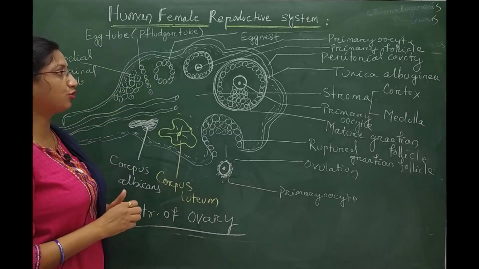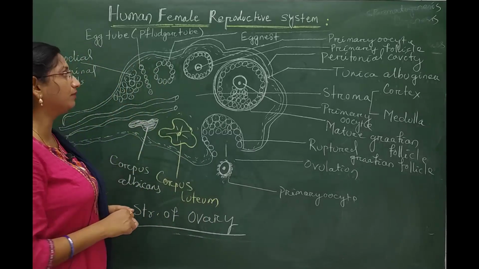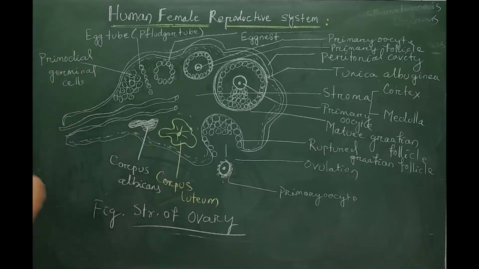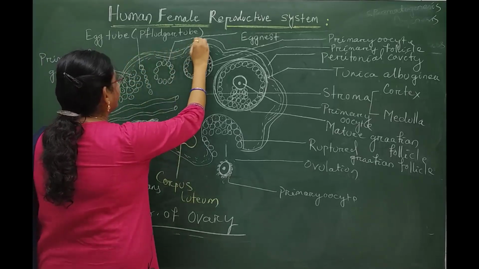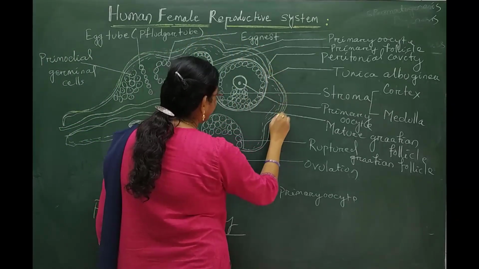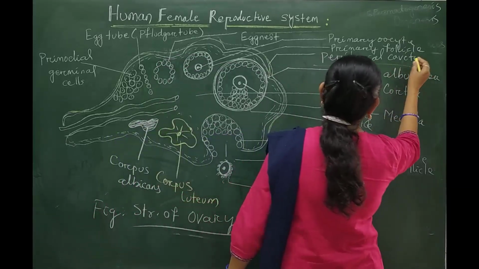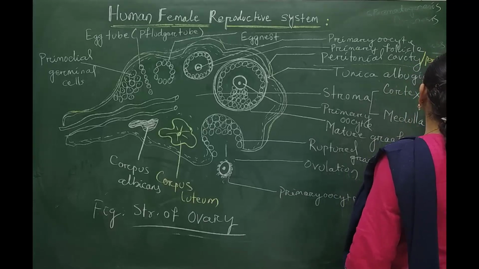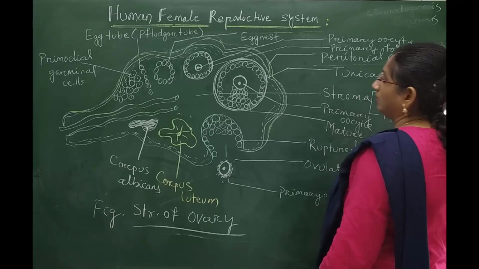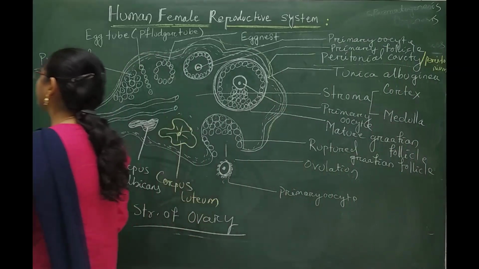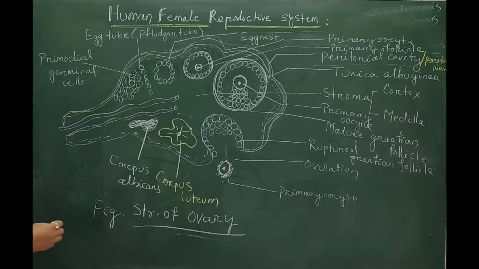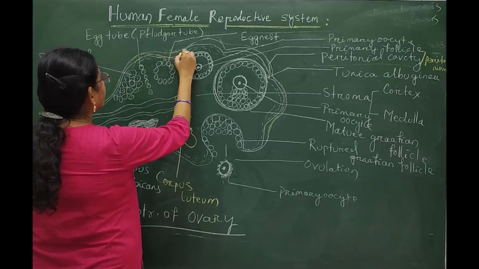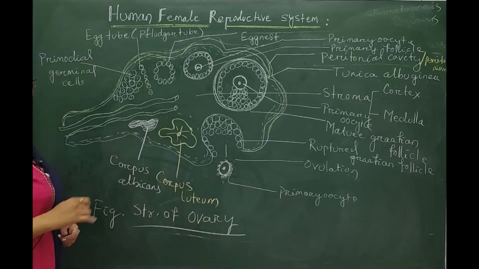If we take a section of this ovarian part, the ovary consists of an outer covering called the peritoneum, the outermost covering of the ovary. This peritoneum is a layer which protects the ovary externally.